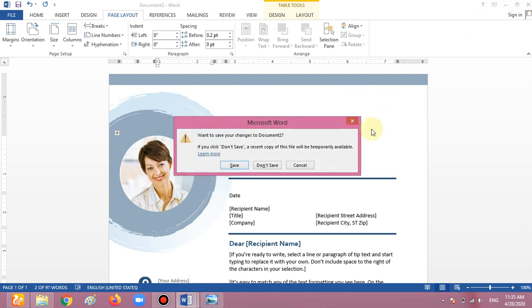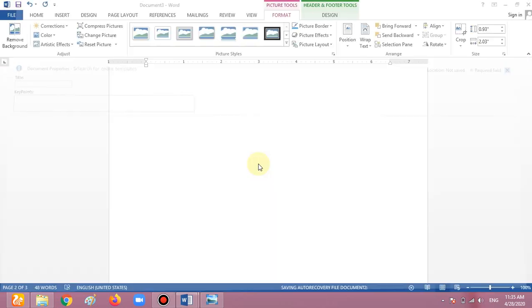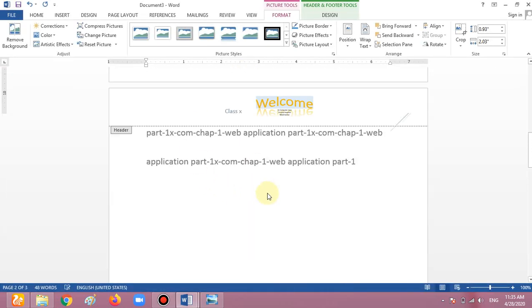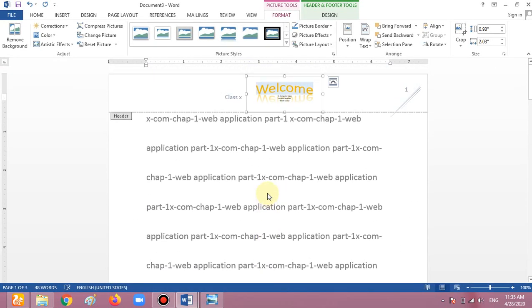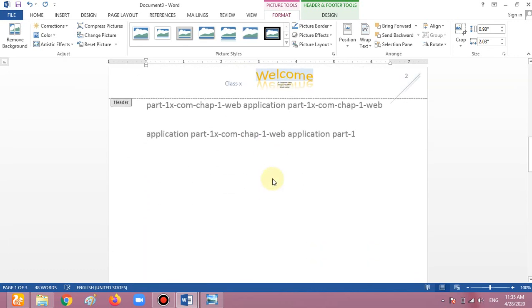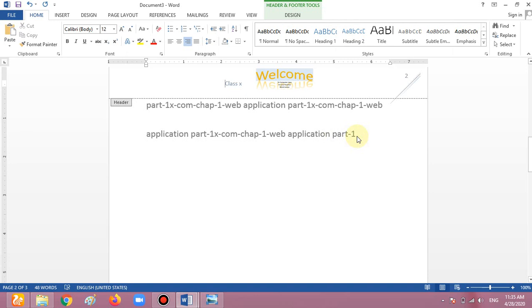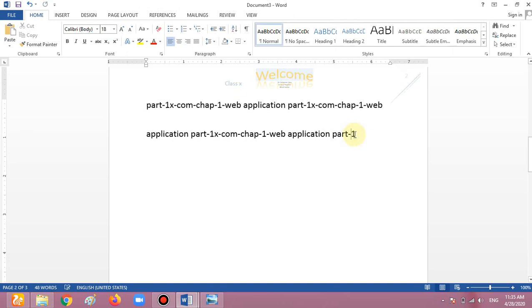Now I'm closing this one. I don't want to save this. One more thing, page break and section break. You have already seen it here. When I want to go to the next page, I am continuously pressing Enter to go to the next page. But if I want to go to the next page directly, what do we do?